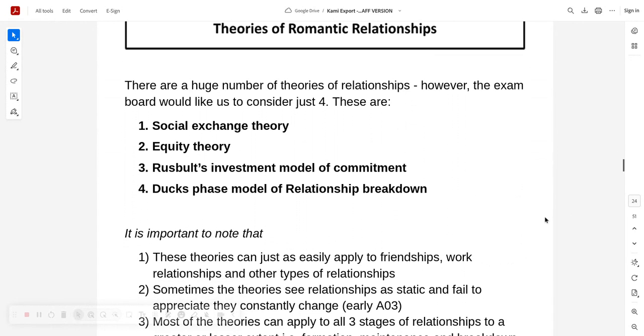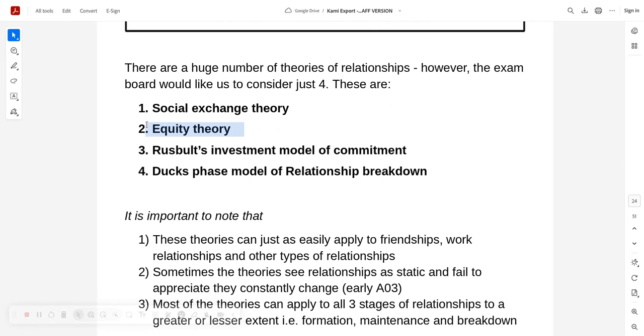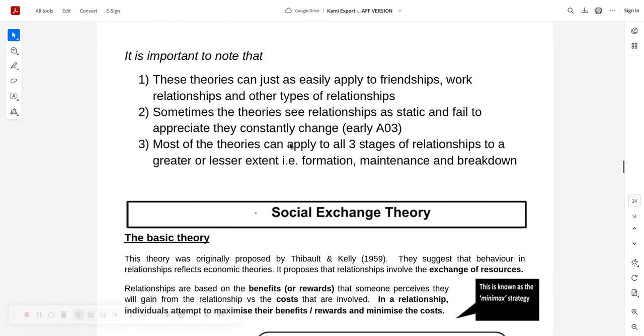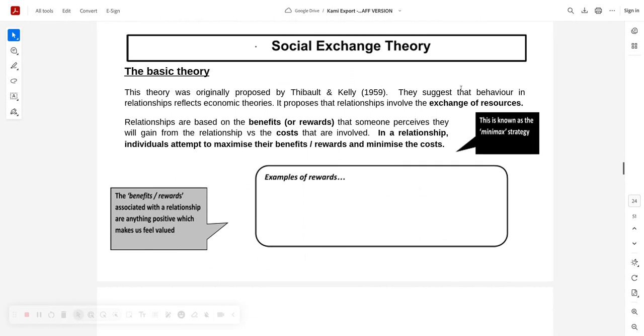Then we go down to theories of relationships, and again, quite a common question for them to ask about. I think nearly every year they've asked about theories of relationships in one way or another, be it a 1 marker, a 2 marker, or a 16 marker. The thing that tends to be missing in detail is this one on equity theory. So jump straight down. Again, mine looks slightly different to yours.